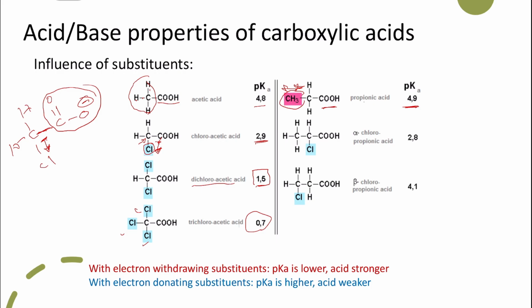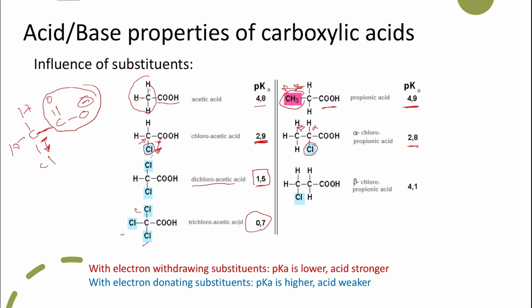If we have a chloro derivative again from propionic, it will exert the same effect as the chloro on the acetic acid. So alpha-chloropropionic acid, and we said alpha because this carbon can be called alpha and this is beta. Now the pKa is still slightly less than the chloroacetic acid, so it's slightly less acidic.